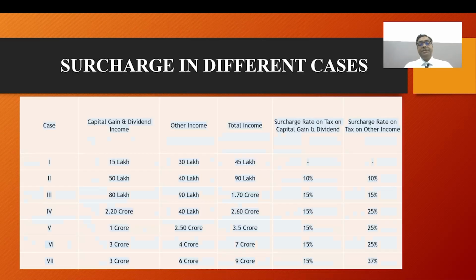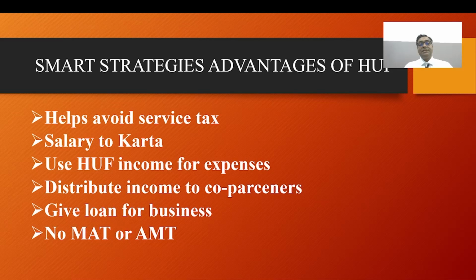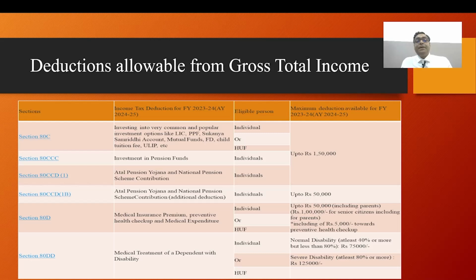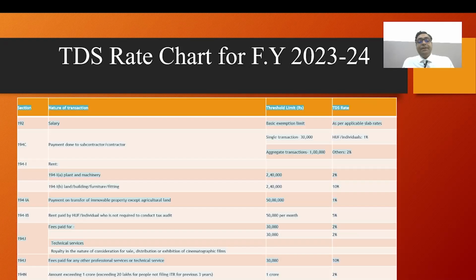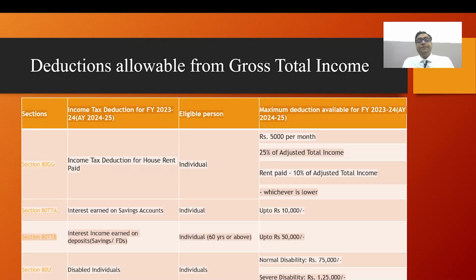We have already discussed the surcharge and smart strategies and advantages of HUF, which help avoid service tax, salary to Karta, and loans from the business, and AMT. And what deductions are allowable from gross total income, section 80C to section 80U?